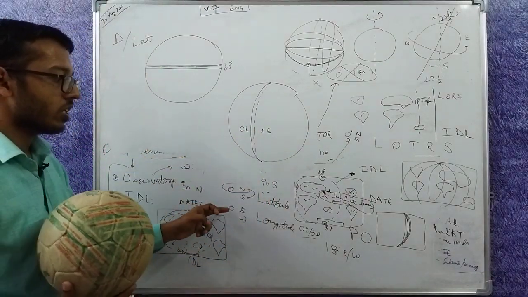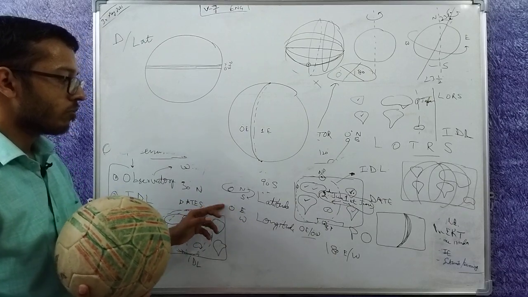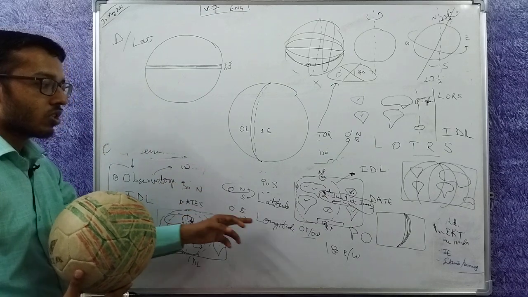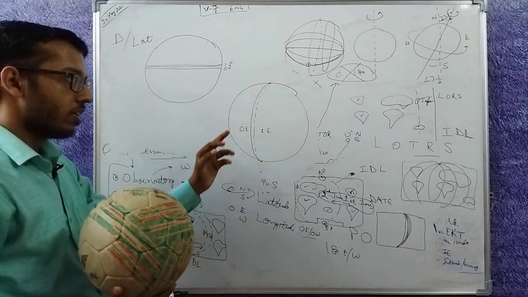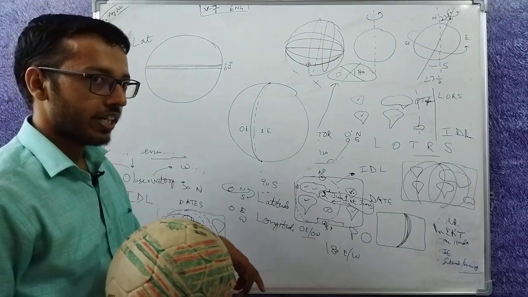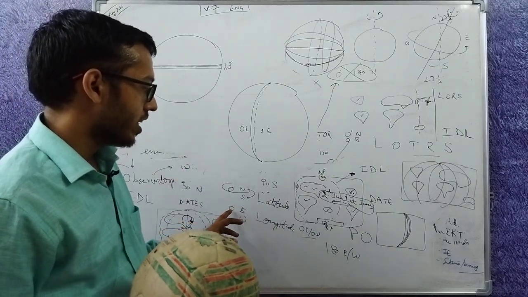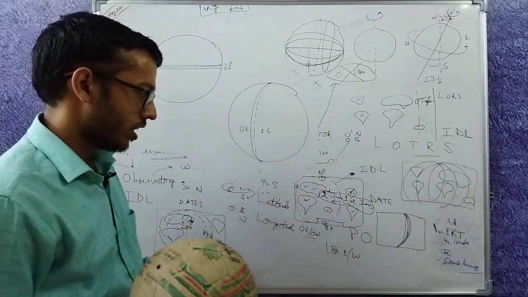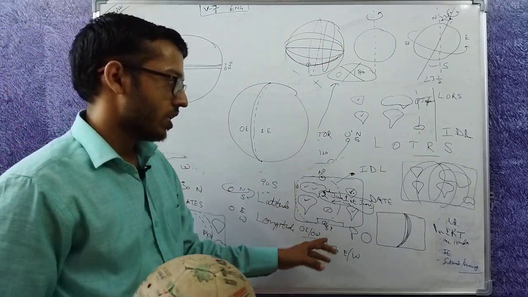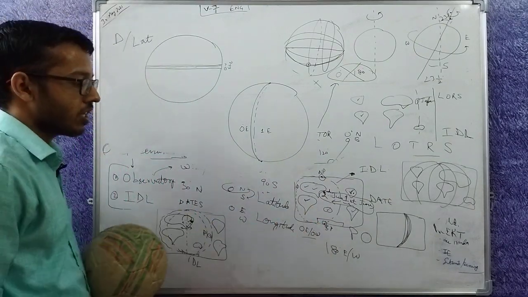The moment I say 0 degree east, what should come to your mind is I am talking about the prime meridian. If I say 0 degree west or 0 degree longitude, again prime meridian. If I say 180 degree west, international date line. If I say 180 degree east, international date line.